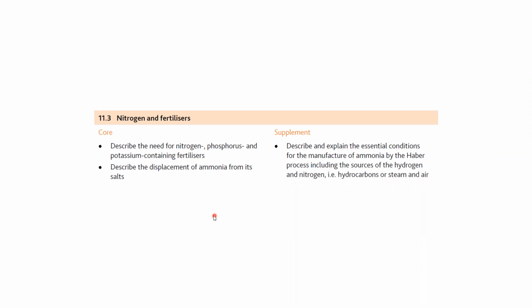What are fertilizers? Basically, compounds, substances which can help the plants to grow well. We call them fertilizers, compounds which provide essential nutrients to the plant so that they can grow and give better fruits or flowers. So those compounds which are used to enhance the performance and the growth of a plant, we call them fertilizers.